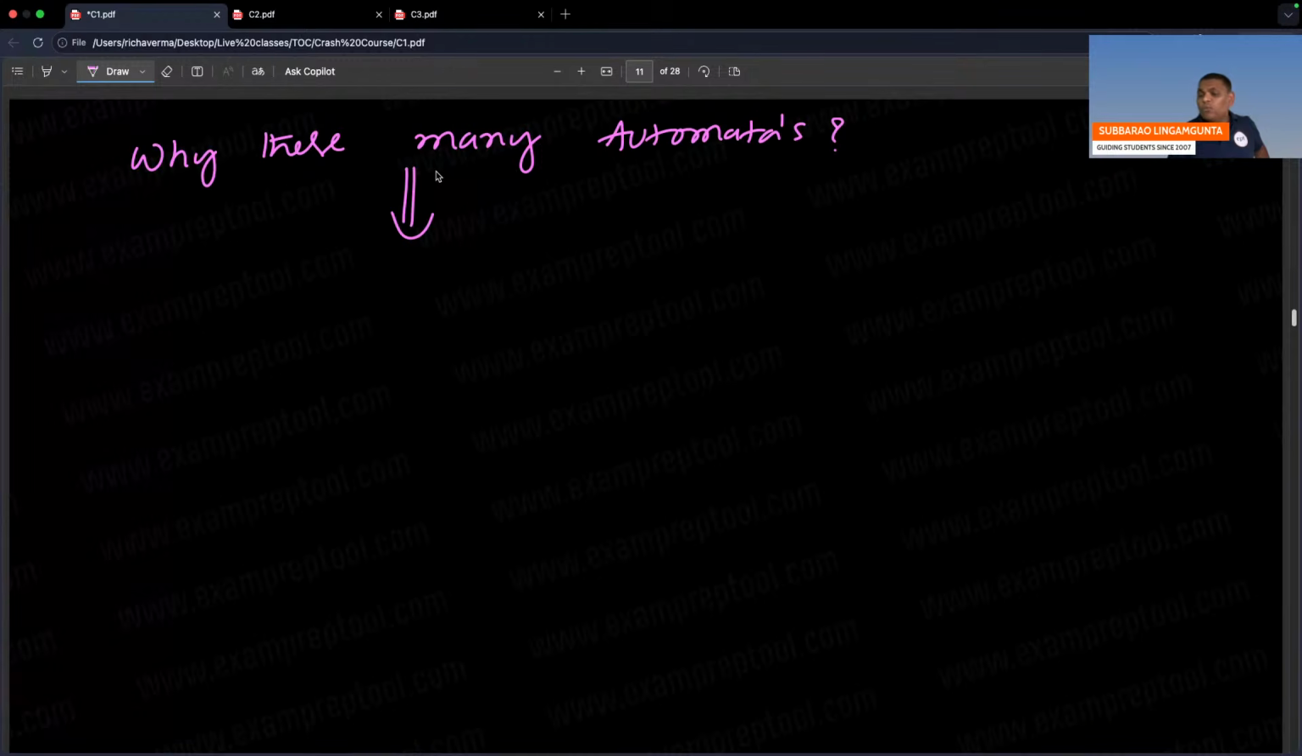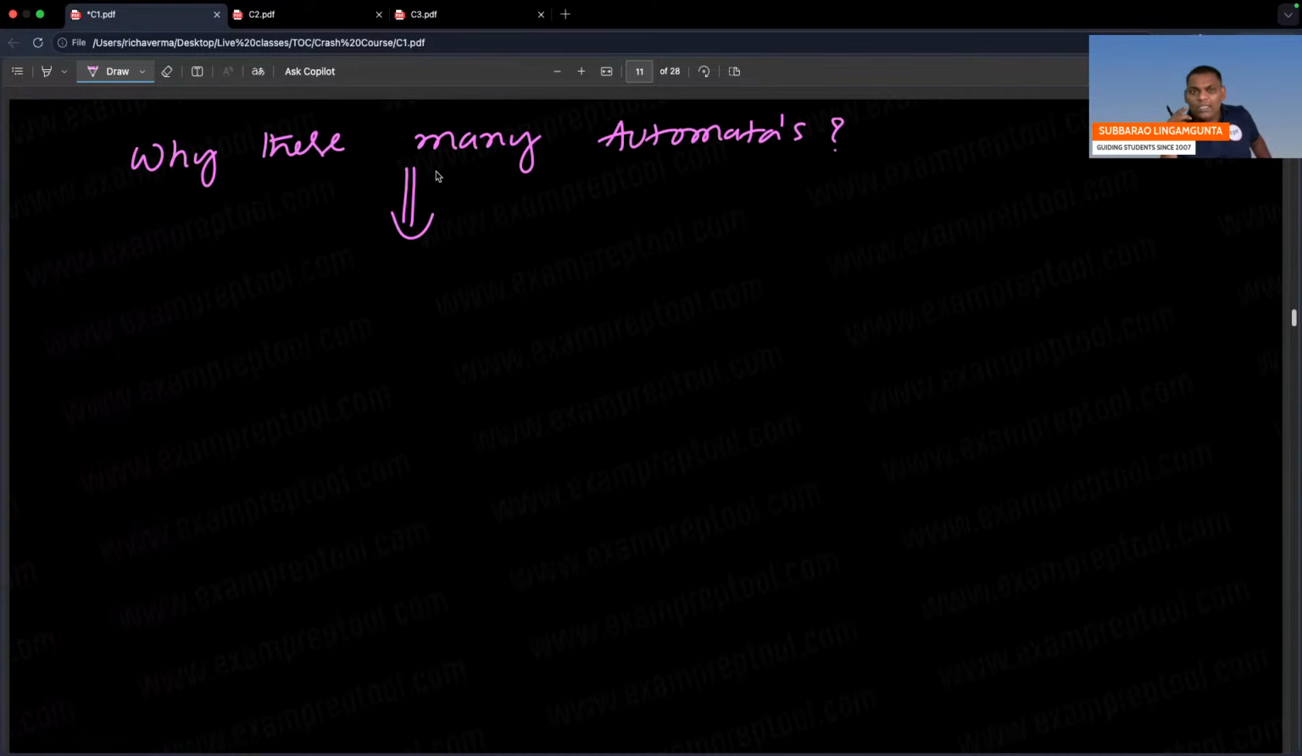Smaller problem, smaller machine. Bigger problem, bigger machine. Right? I cannot take a bigger machine for a smaller problem. Solve the smaller problem with a smaller machine, and solve the bigger problem with the bigger machine. That is the best idea. See, to kill a mosquito that is biting you, there is no requirement of a gun.